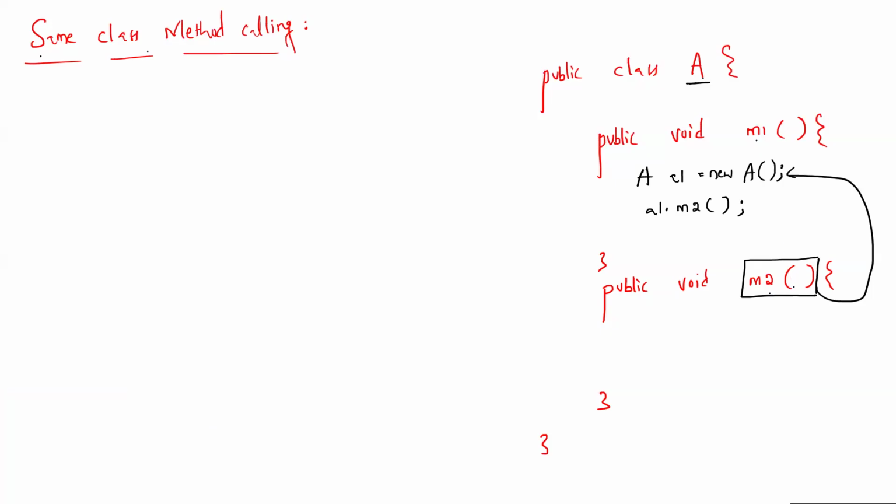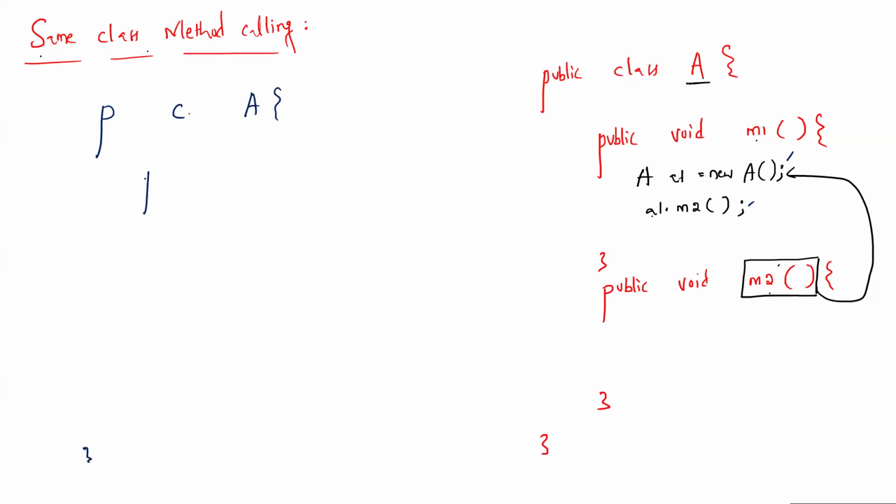Even though the calling method is present in the same class, we can create the object and we can call the method by using object reference dot method signature, same as the different classes approach. Let me write the same code: public class A and again the same two methods.